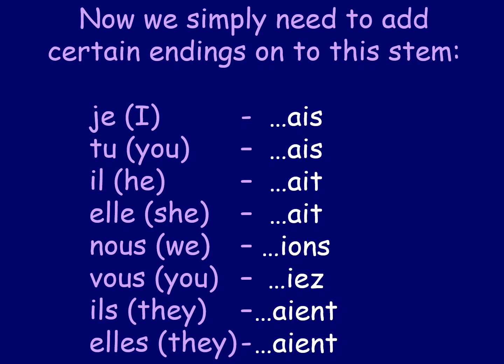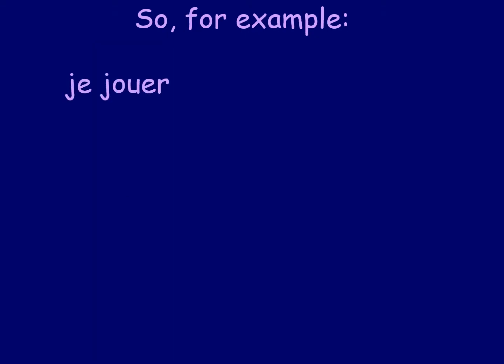So we need to learn these endings again. AIS, AIS, AIT, IONS, IEZ, AIENT. So those are the endings for the conditional tense. Look at examples then. So here we've got the verb jouer. It's the full form of the word jouer, and we add on AIS. So je jouerais, I would play.